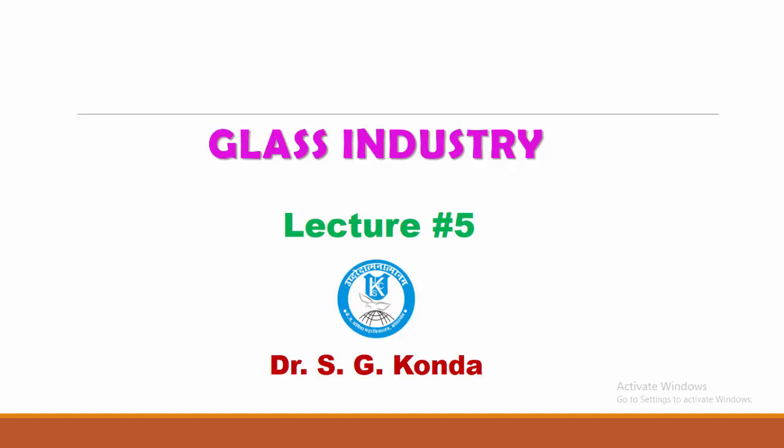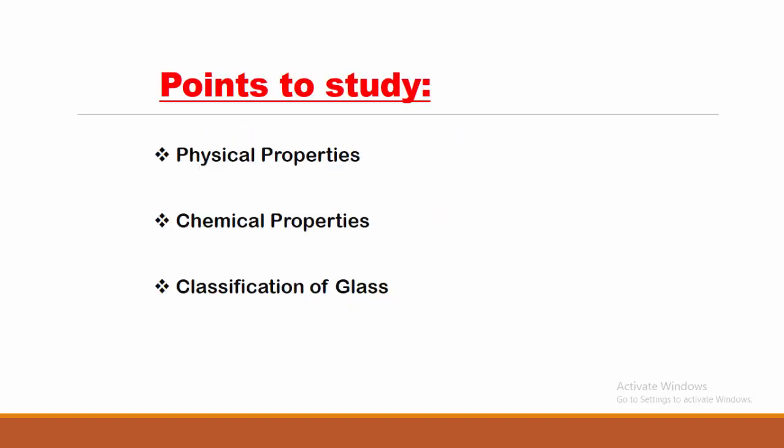In the last lecture, we discussed the definition and introduction of glass, where we already defined that glass is a combination of inorganic volatile oxides of different metal oxides, which is a hard, brittle, supercooled liquid, an amorphous solid, that is known as glass. In this lecture we are going to see the physical properties, chemical properties and classification of glass.